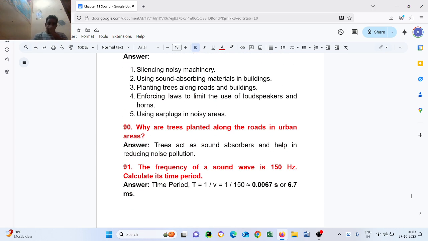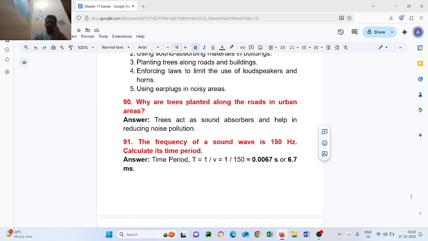Question number 90. Why are trees planted along the road in urban areas? Trees act as sound absorbers and help in reducing noise pollution.